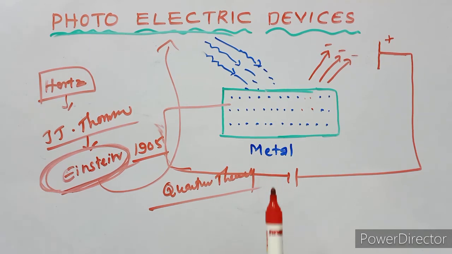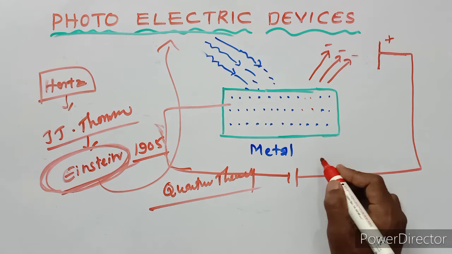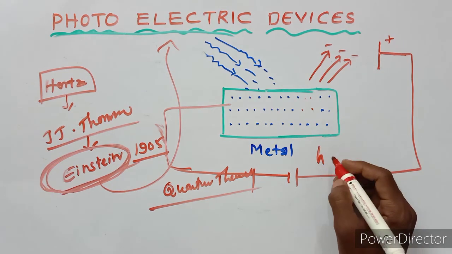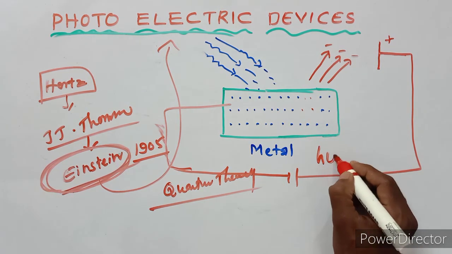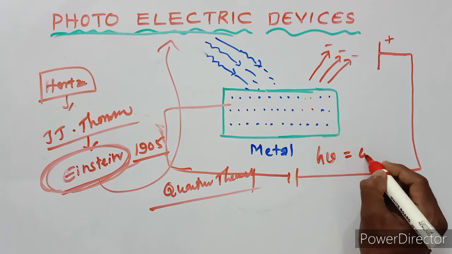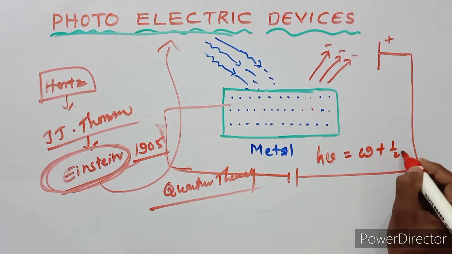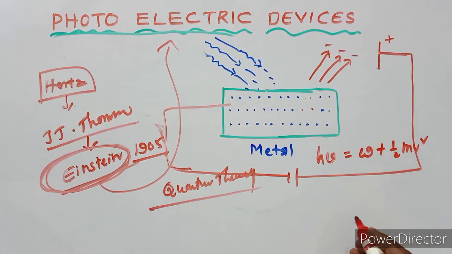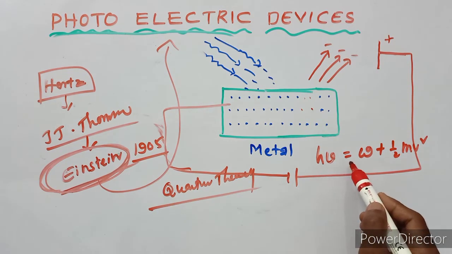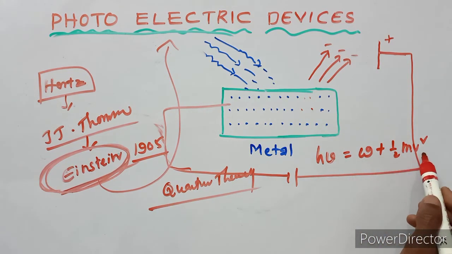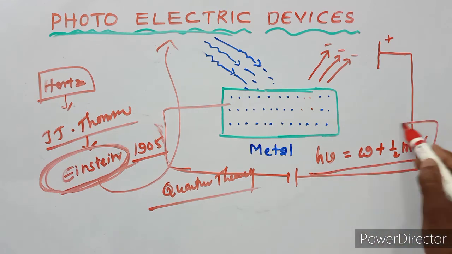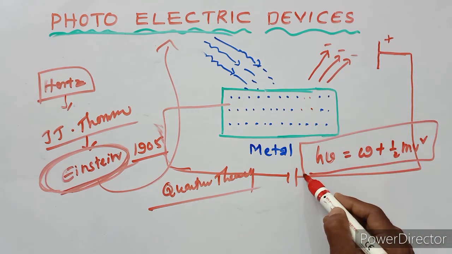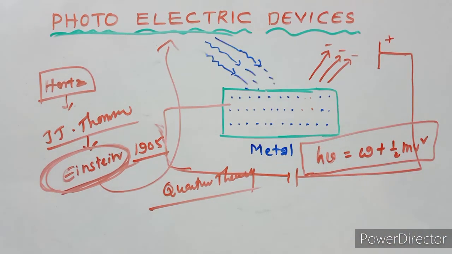Einstein's photoelectric equation is h nu equals omega plus half m v squared. This is the Einstein photoelectric equation.